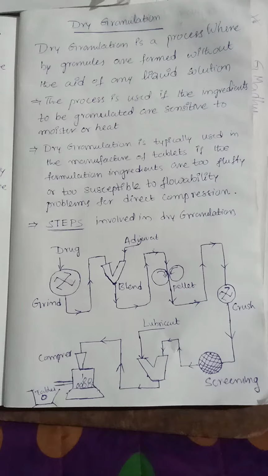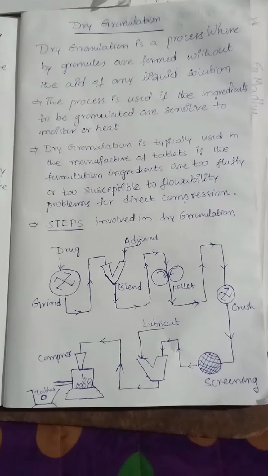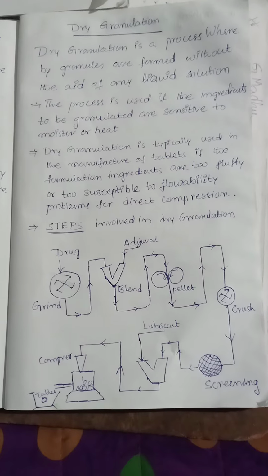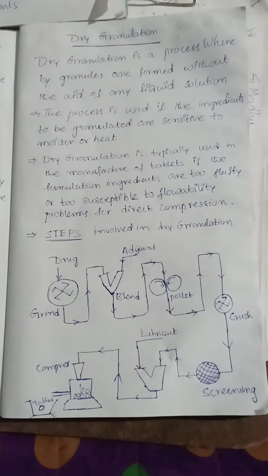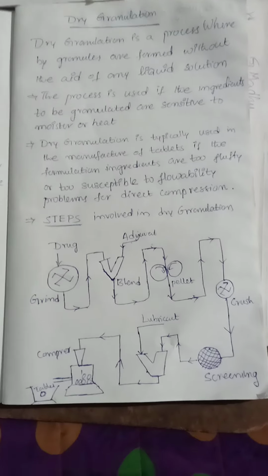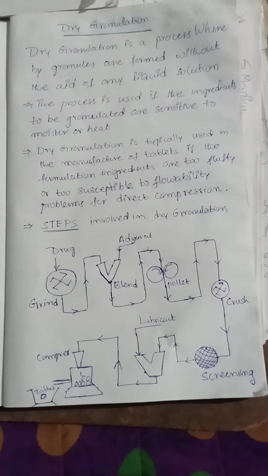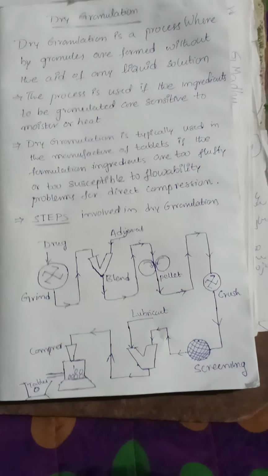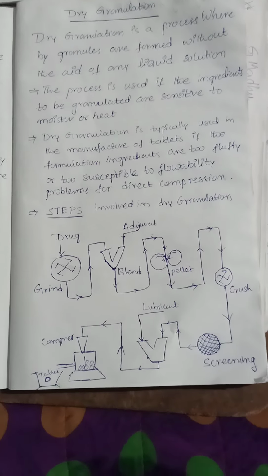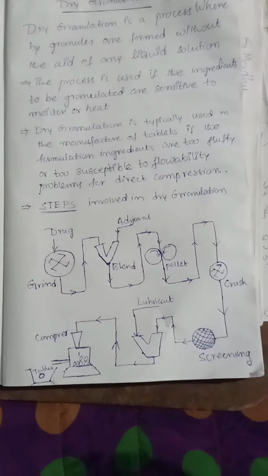If we need to use liquids or liquid solution, that is known as wet granulation. We will discuss the wet granulation method in the next video, but you have to learn about the dry granulation method. So there are 6 steps involved in the dry granulation method. Finally our product will be out. Okay, so what are those 6 steps?